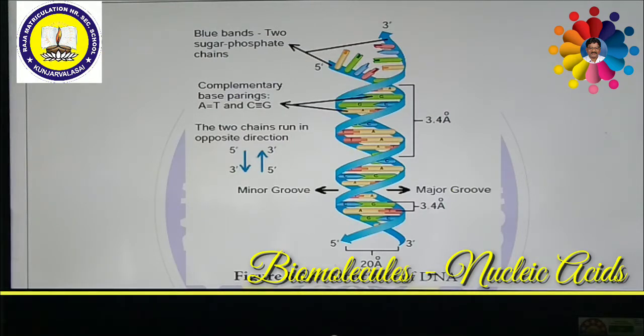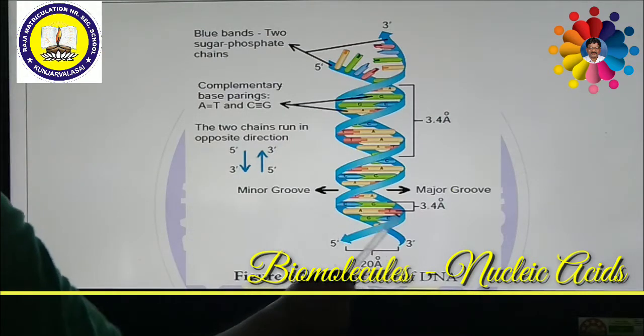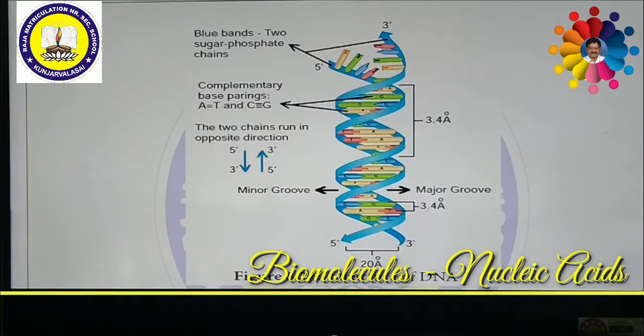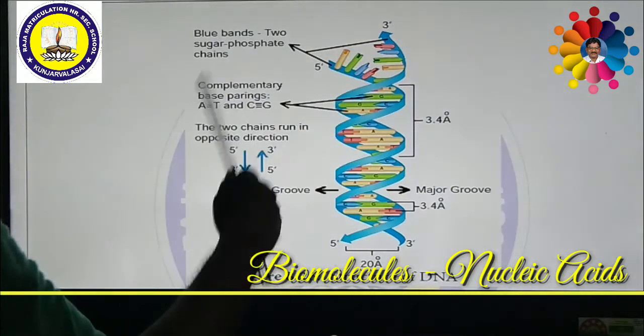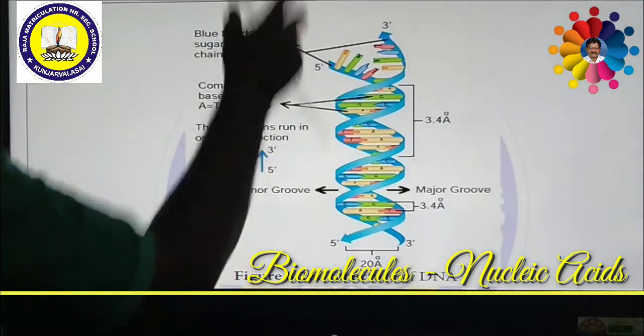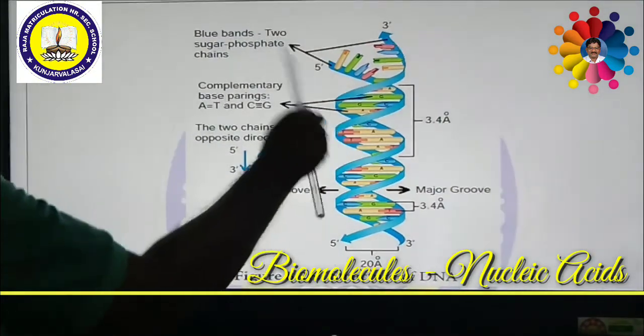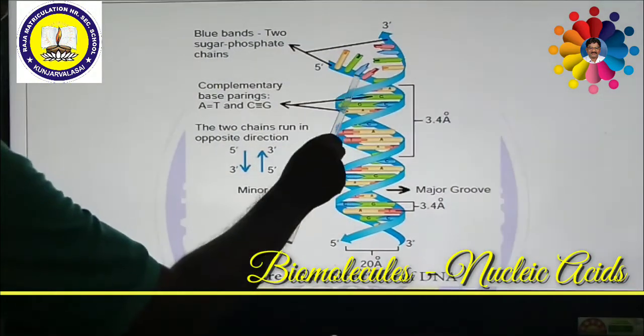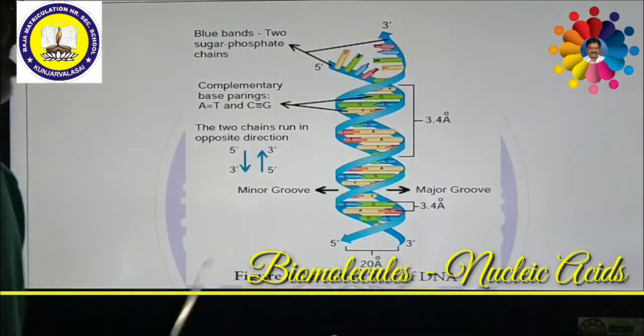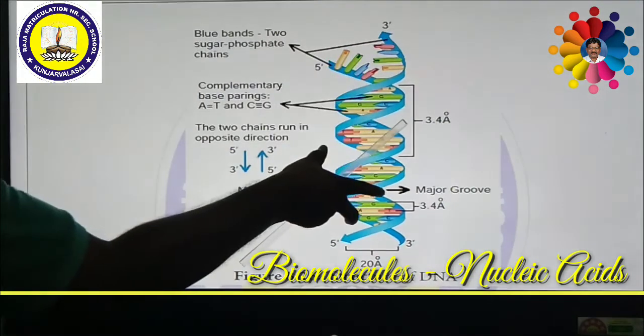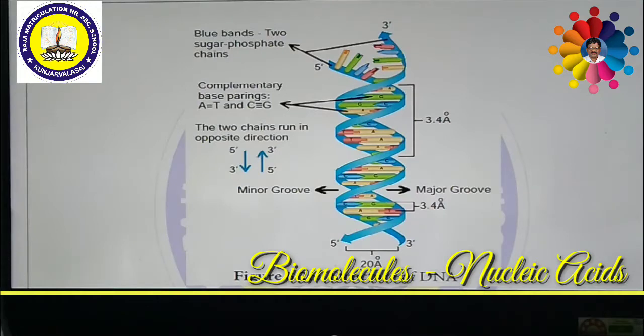So in between these two strands, we have a width of 20 Angstrom, and they turn for one coil. That means they are able to turn. Every turn has 3.4 Angstrom, and 10 turns have 34 Angstrom. In such a way, this is the structure of DNA present in the double helix model of DNA.